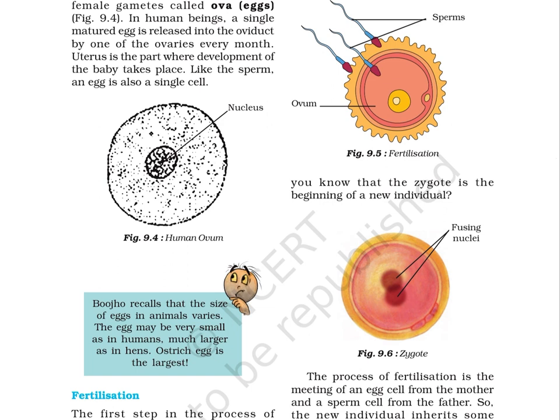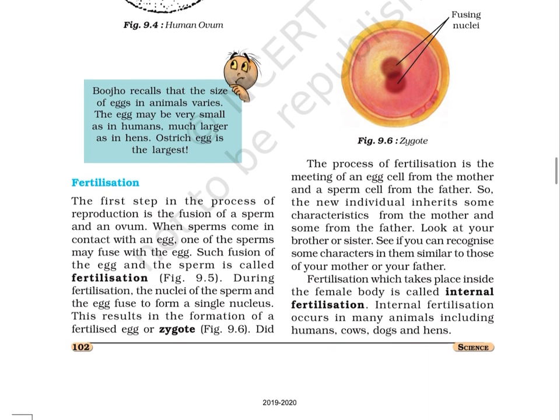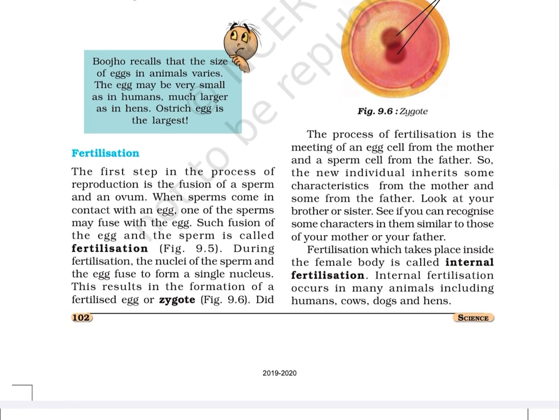Did you know that the zygote is the beginning of a new individual? Figure 9.6, zygote. Fusing nuclei. The process of fertilization is the meeting of an egg cell from the mother and a sperm cell from the father. So, the new individual inherits some characteristics from the mother and some from the father. Look at your brother or sister. See if you can recognize some characters in them similar to those of your mother or your father.